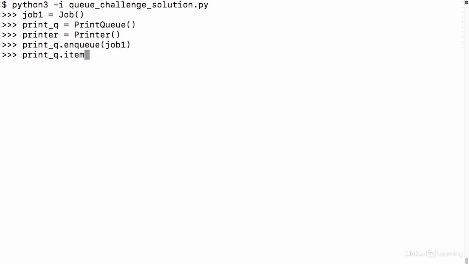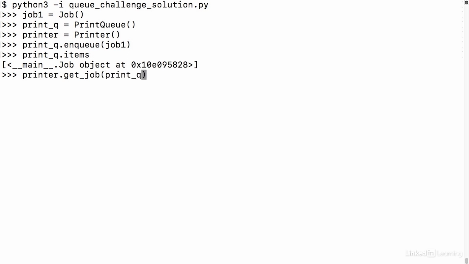And I can test that out by looking at the items attribute. And here you can see the representation for that object. Now that I have something in my queue, I can think about having my printer object pull that thing out of the queue. So if I call the getJob method I created on my printer object, that should give me what I want. The thing I need to remember here is that I have to pass in as a parameter to getJob the print queue that I actually want to pull a job from. And that print queue I want to pull a job from is what I stored inside of print_queue.